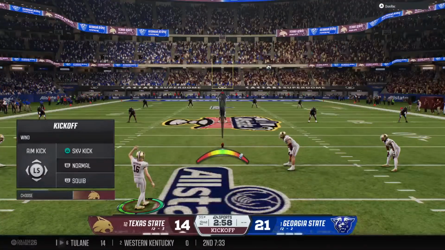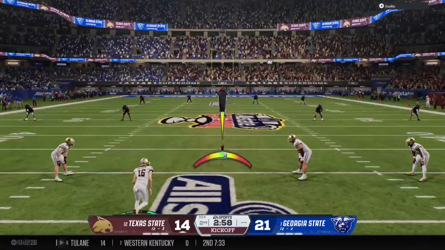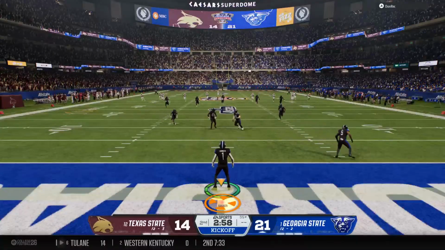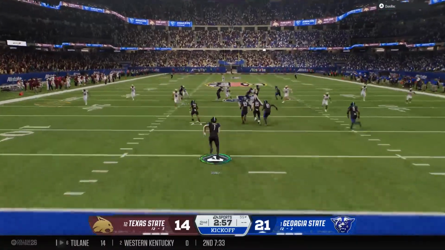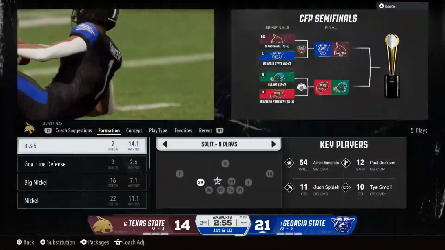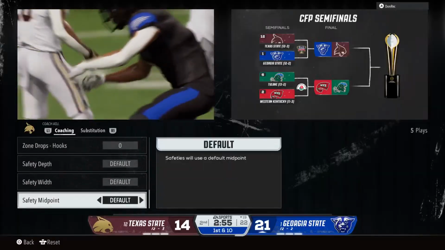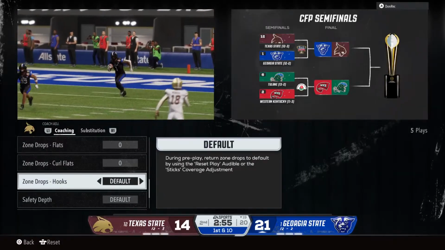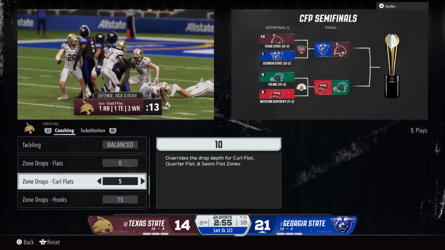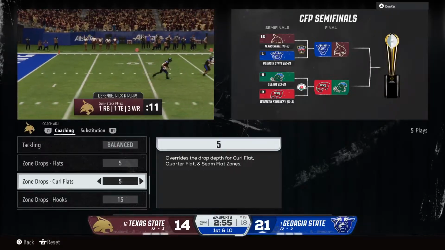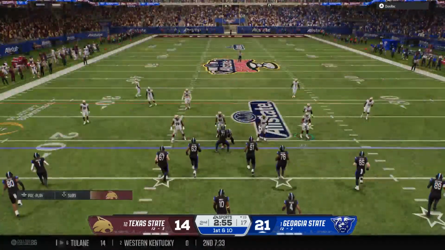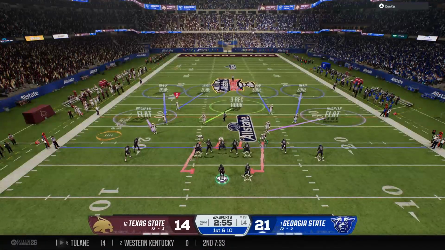Kickoff team out there, they are fired up after just scoring a touchdown. And he's going to bring this out from a couple yards deep in the end zone. And he stopped at the 19. Good job by the coverage team. So the first play of the drive coming up here, under 3 minutes to play before half.